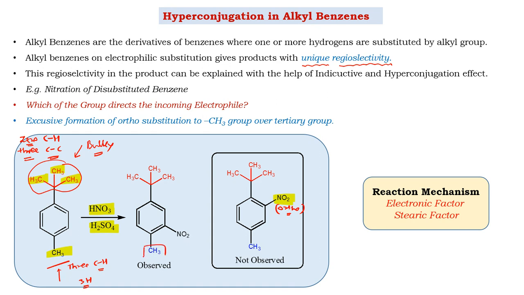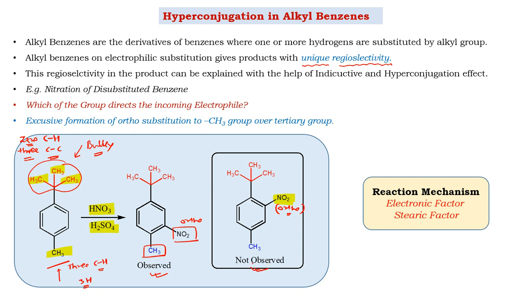If the CH3 group is dominating and giving more electrons, then the electrophile should be introduced ortho to the CH3 group. This is the expectation. But what is the observation? We get substitution of the nitro group ortho to CH3 and not ortho to the tertiary butyl group.